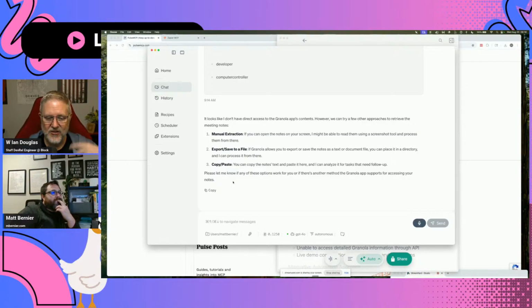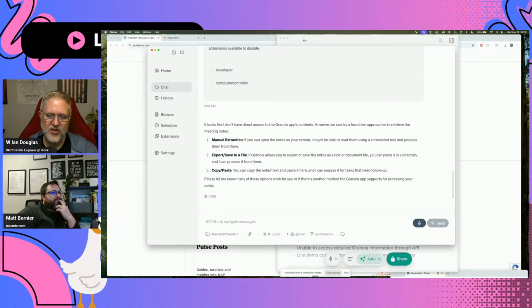Like, we want to build this in a replicable way so that you don't have any manual work to do. That's the point of Goose. We want Goose to be kind of your sidekick here, and so we want it to be able to go grab this stuff for us. I was really hoping that the computer controller would have been able to go into the app and actually click on those things.